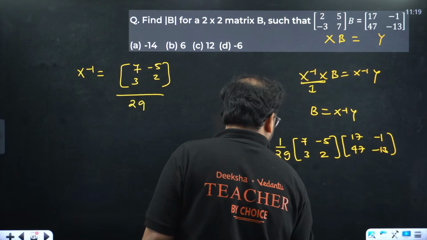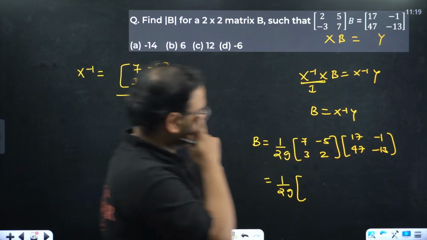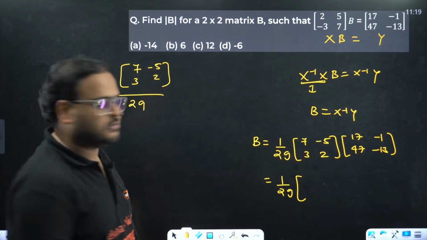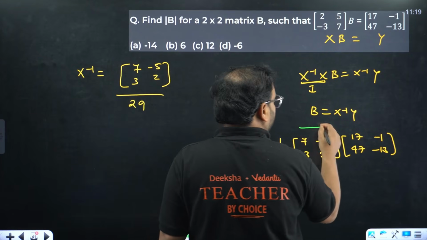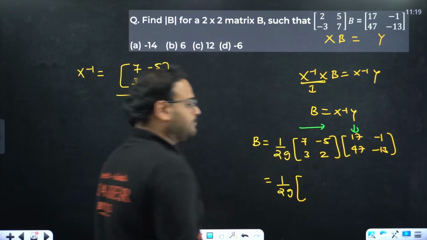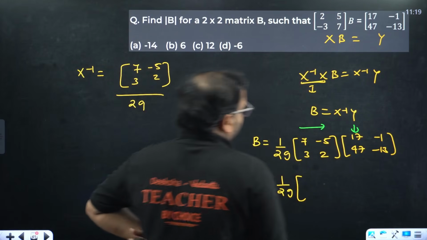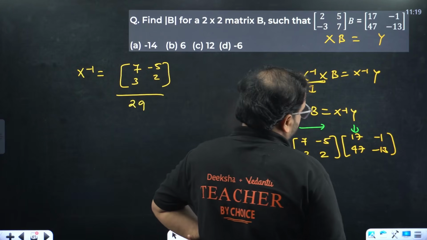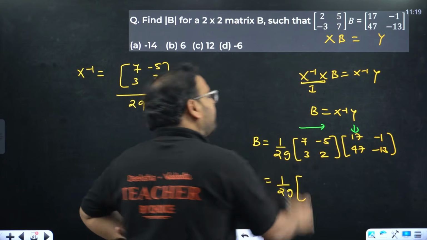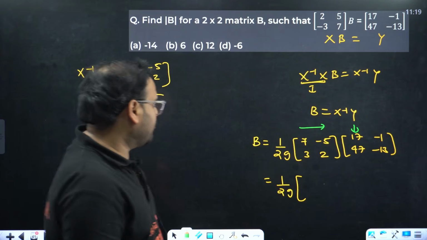Cross check. 7 17s are, because we have to multiply row 2 column, yes, so 20 times 7 is 140, minus 21, so 119.